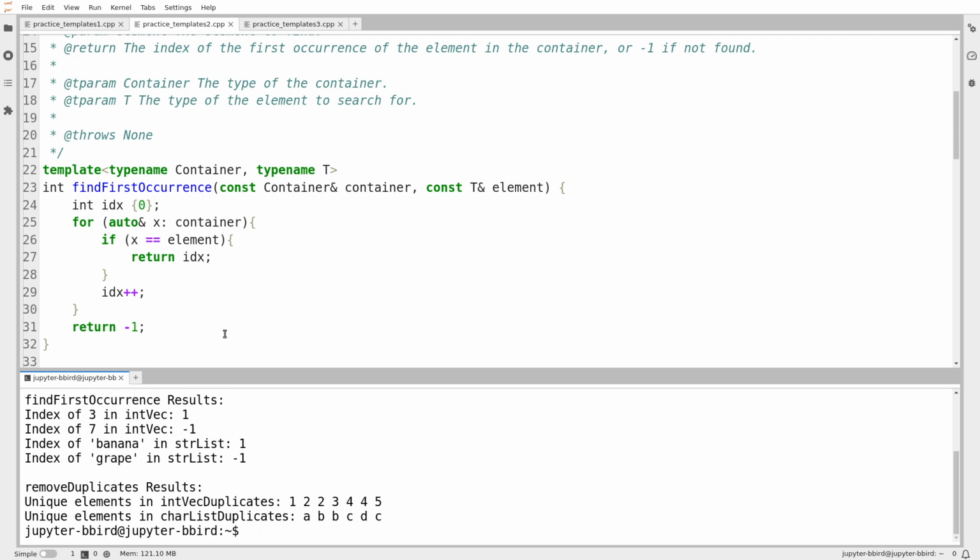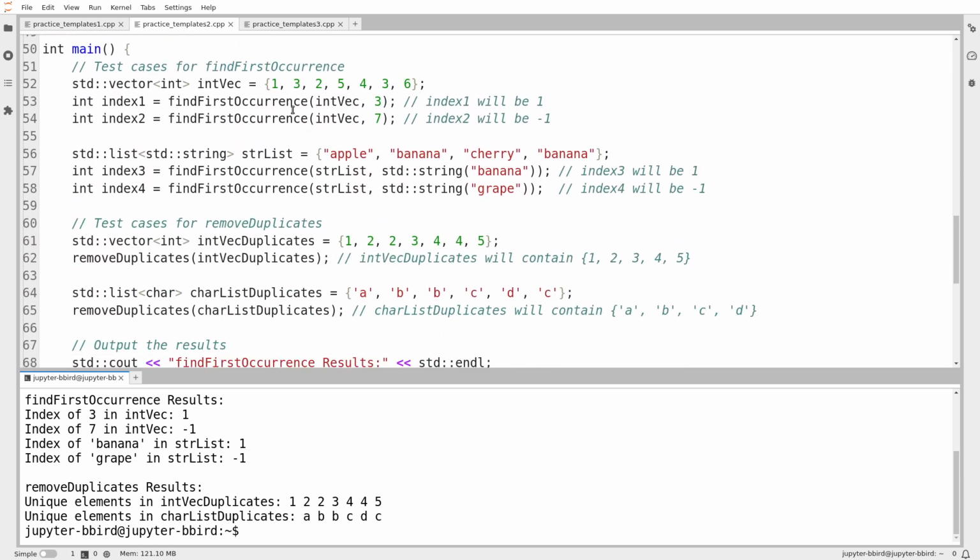So if I look at my int vector, 1, 3, 2, 5, 4, 3, 6, and find first occurrence, the first occurrence is at index 1, and it returns 1. It looks for the element 7, which isn't in there at all, and so that's going to be -1, which it does return. If I look for banana in my list of strings, that's a nice list of strings. That's the kind of list I would write. Then we get index 1 again. If I look for grape, which is not in there, then I get -1, which is expected.